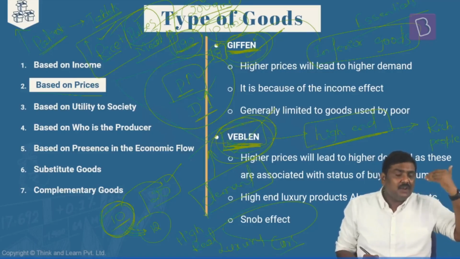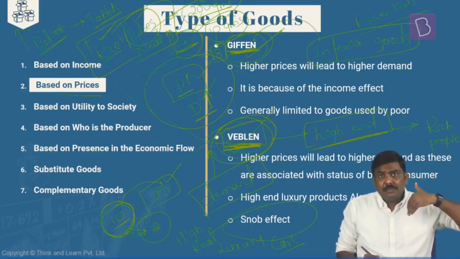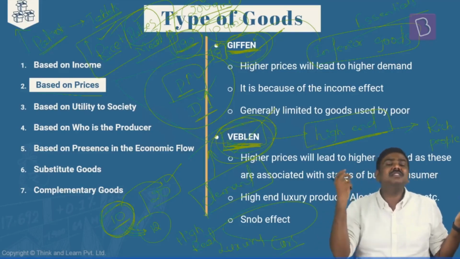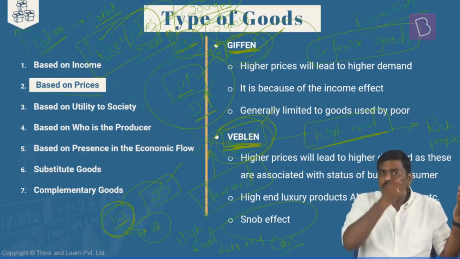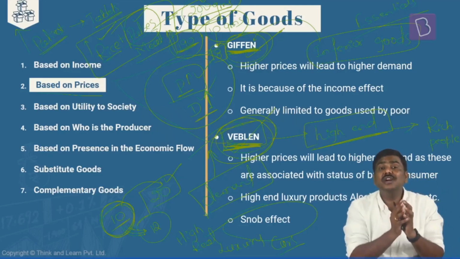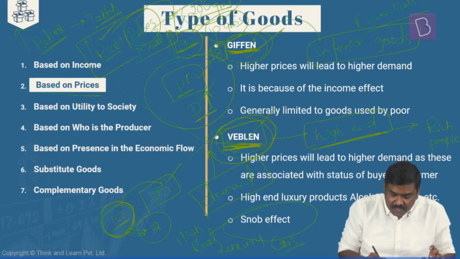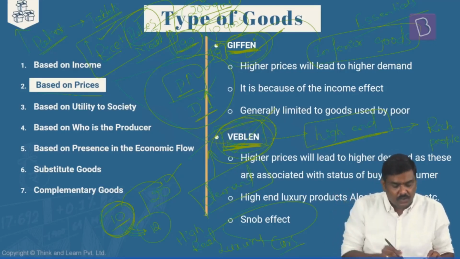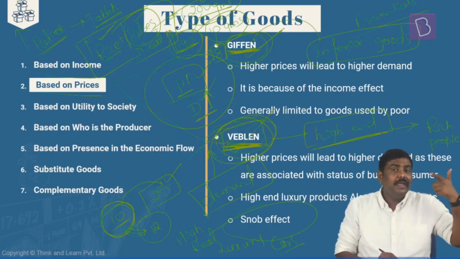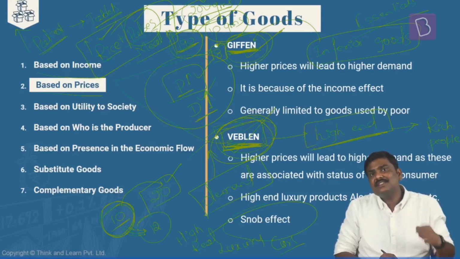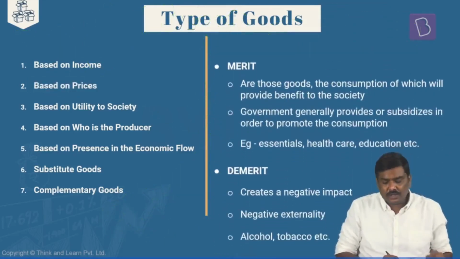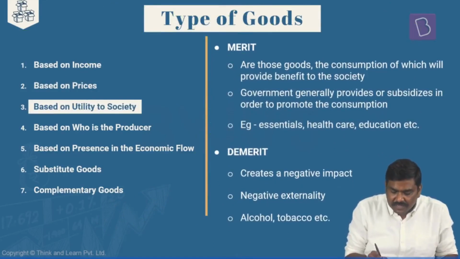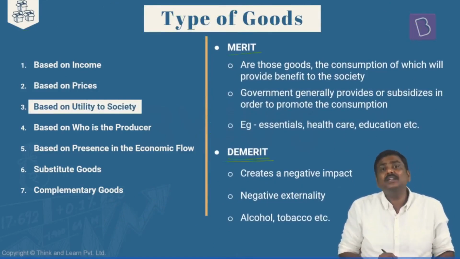So as the prices of these products keep on increasing, there is a small section of the society in any economy, for that matter, who will demand more and more of such goods. That is the set of goods referred to as Veblen goods. So based on the income: normal, inferior. Based on the prices: Veblen and Giffen. Next, based on the utility to the society, you have merit goods as well as demerit goods.